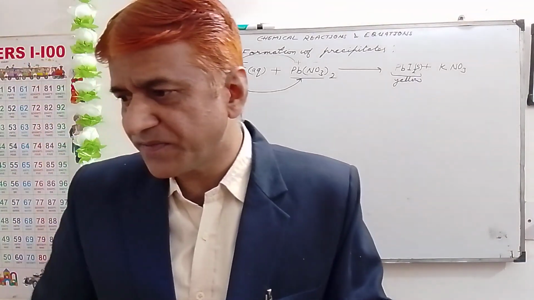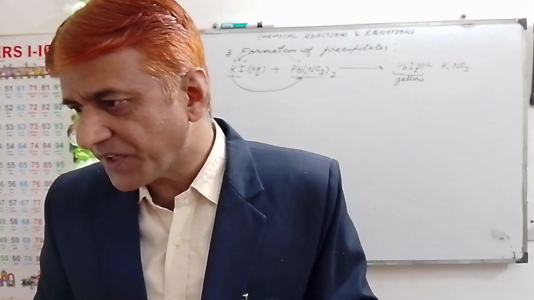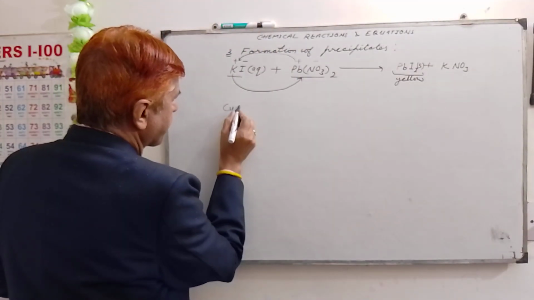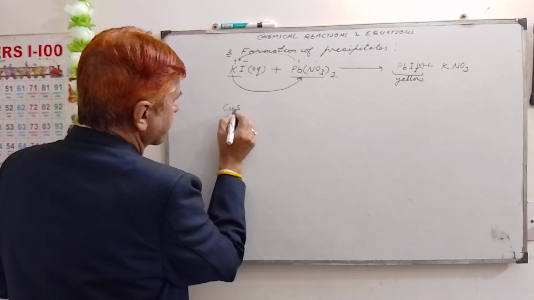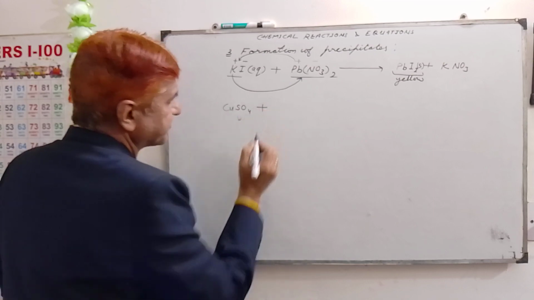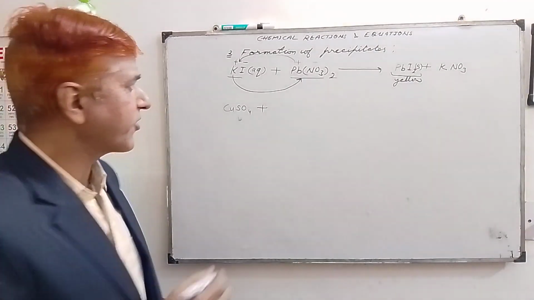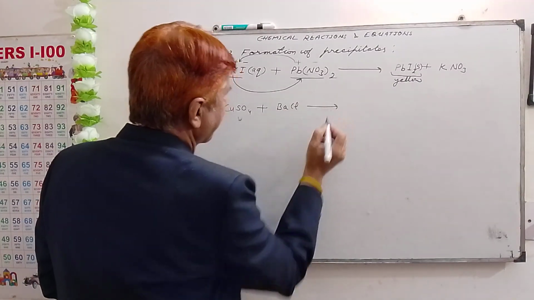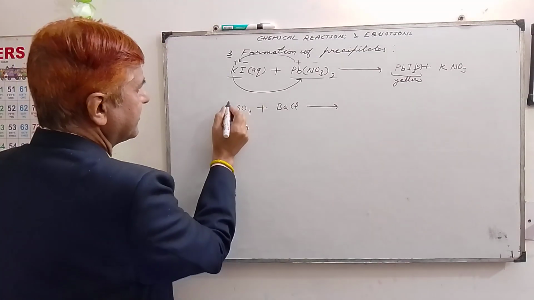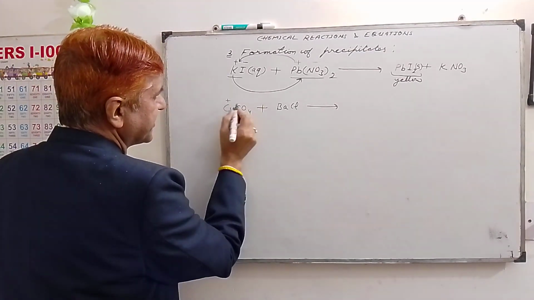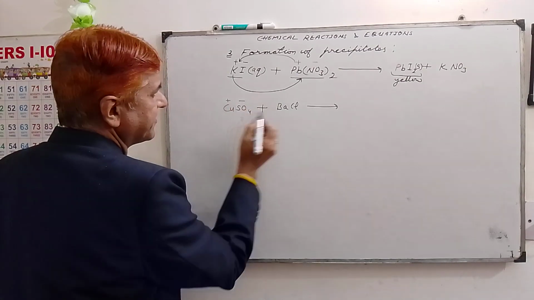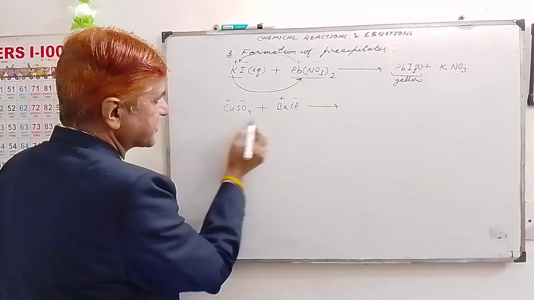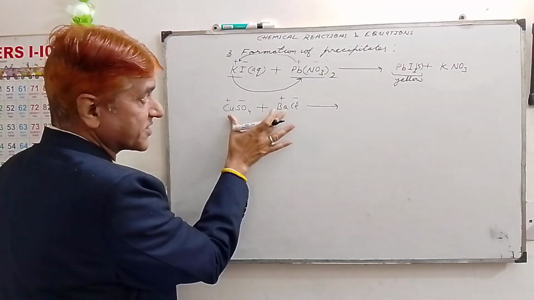Let's take another reaction. Copper sulfate plus barium chloride. Again here copper is a metal, so metals are positively charged. Non-metal, negative; positive, negative. Again there is an exchange of ions, an exchange of positive ions.